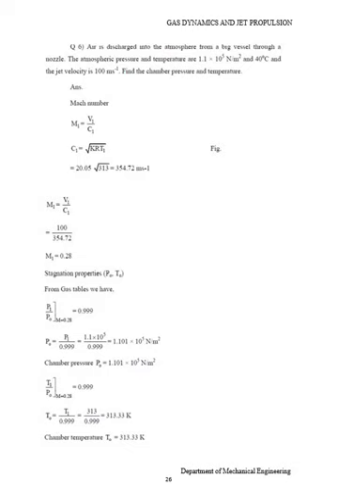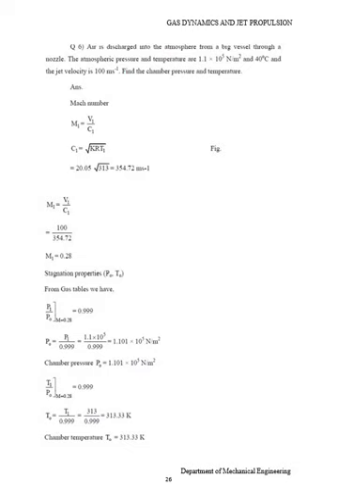We know that Mach number M1 equals V1 divided by C1, and C1 equals root of gamma R T1. Therefore C1 equals 354.272 meter per second. Then find M1. We know M1 equals V1 divided by C1 and V1 equals 100, it is given data. Therefore M1 equals 0.28. It is less than 1. This is a subsonic Mach number, subsonic velocity.